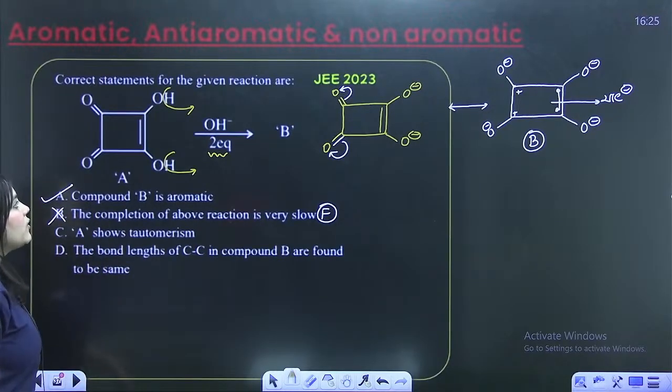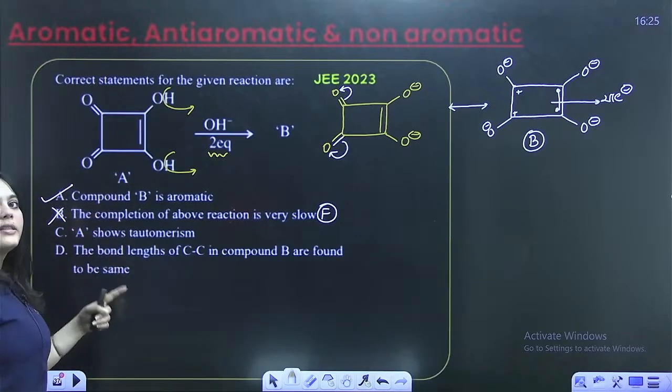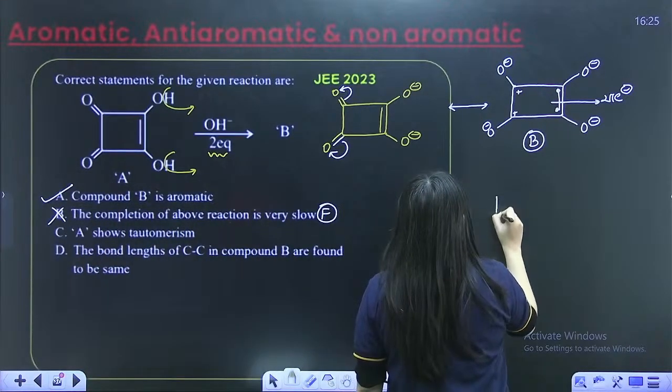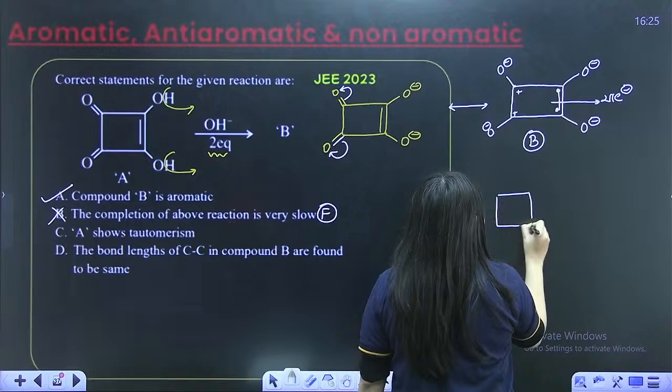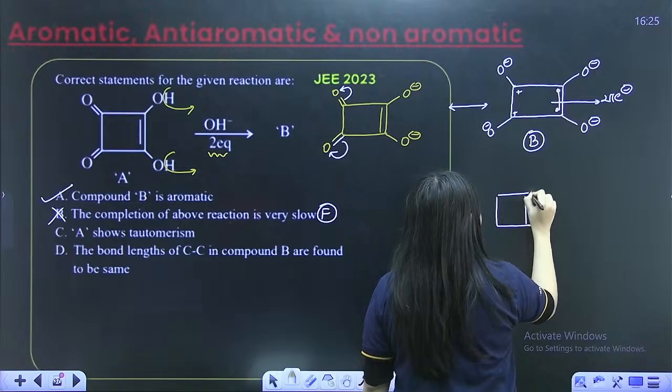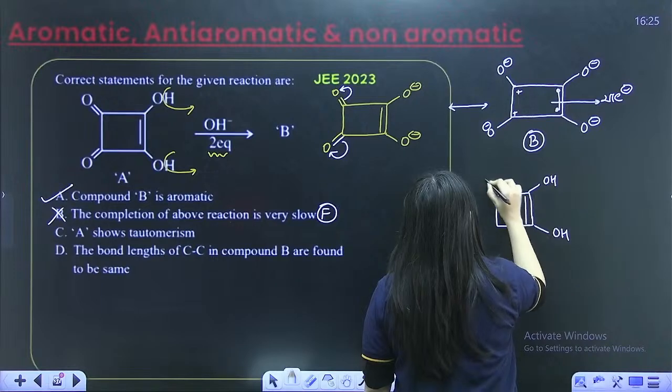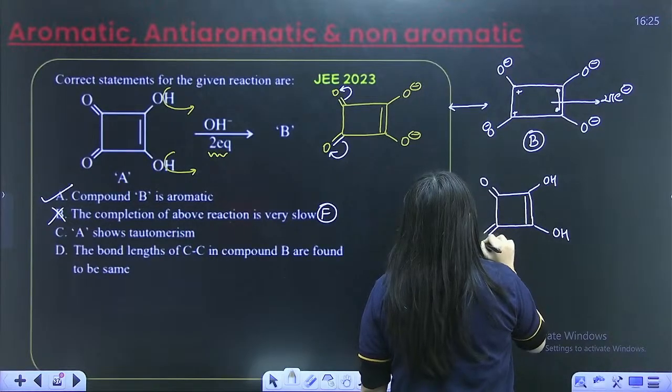Next is, A shows tautomerism. This is the A compound and it is asking if it is showing tautomerism. Let us see. I'm drawing the A compound once again over here. This is the A compound. Here is a double bond, here is the OH, here is a double bond O, and here is a double bond O, right?